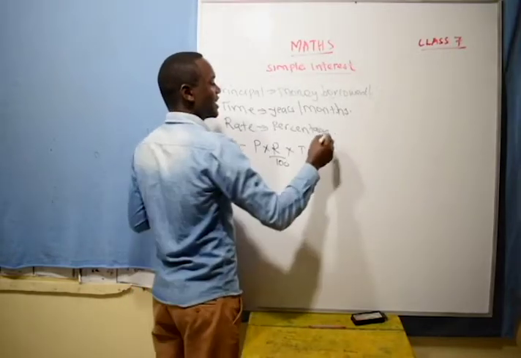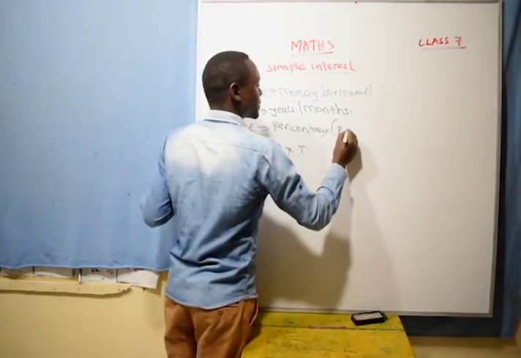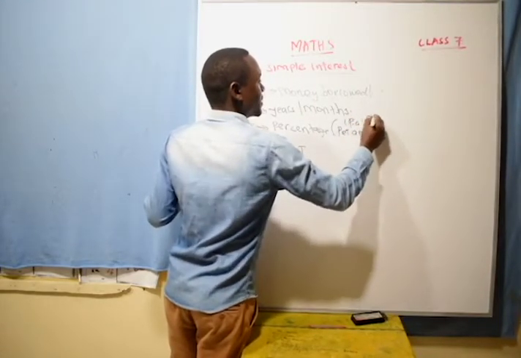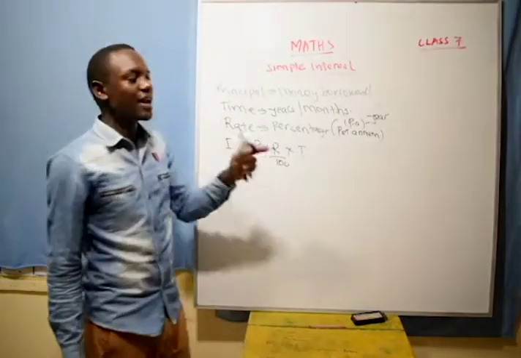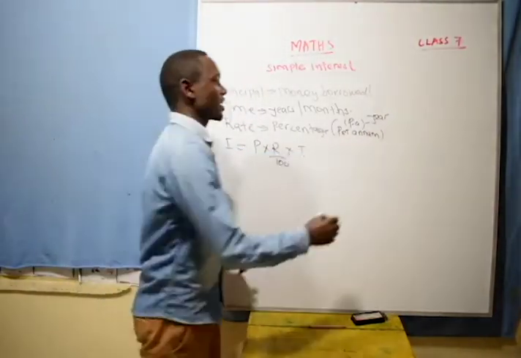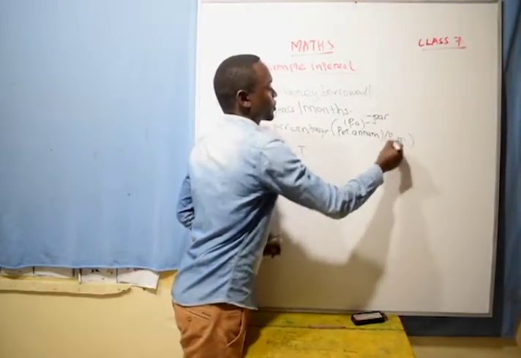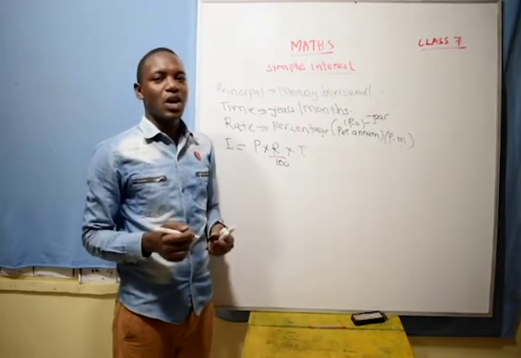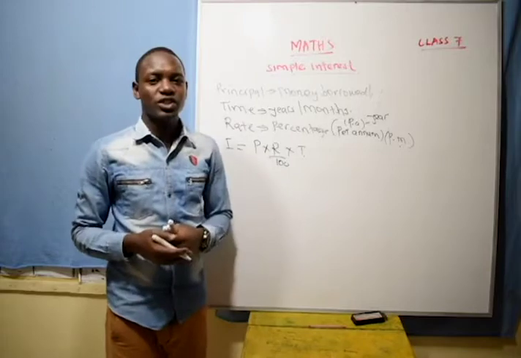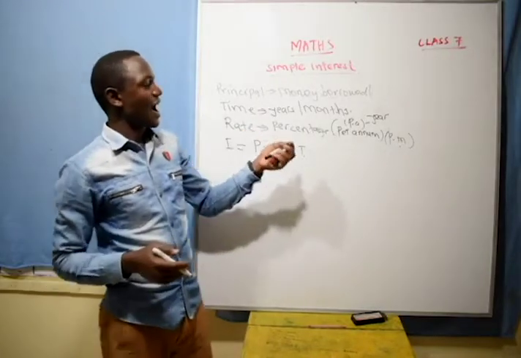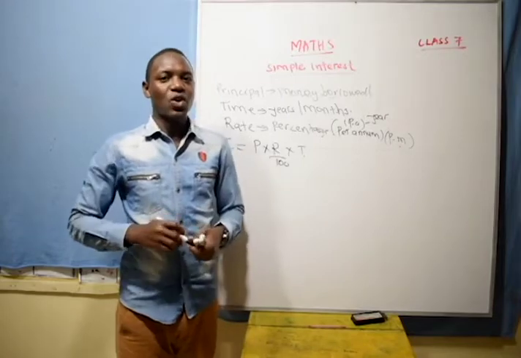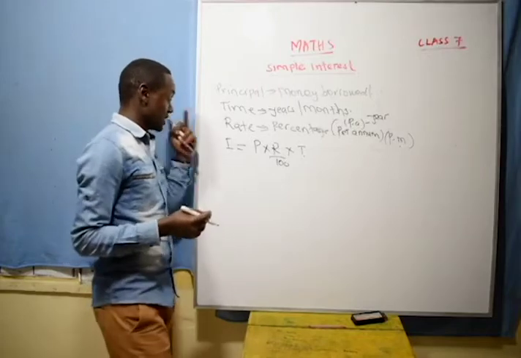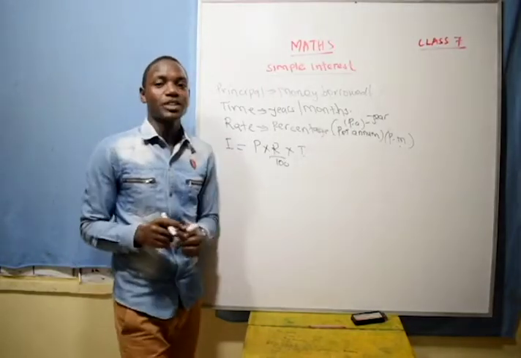The rate is given either per year, that is per annum, or it can be given per month, depending on the laws of the financial institution. So the formula for calculating simple interest is principal times rate over 100 times time.